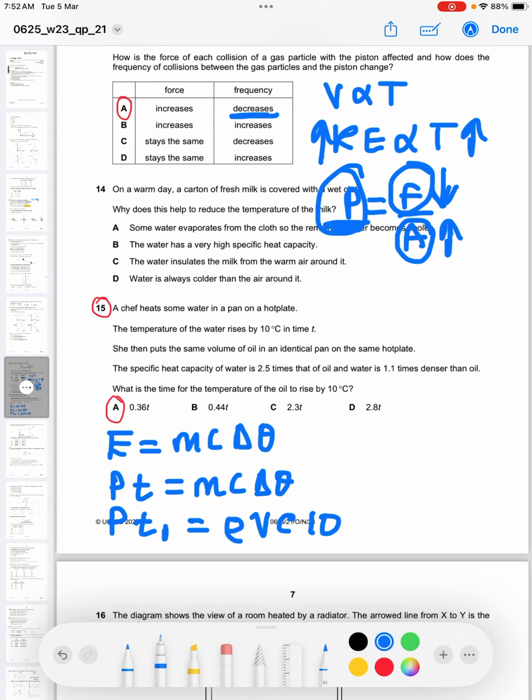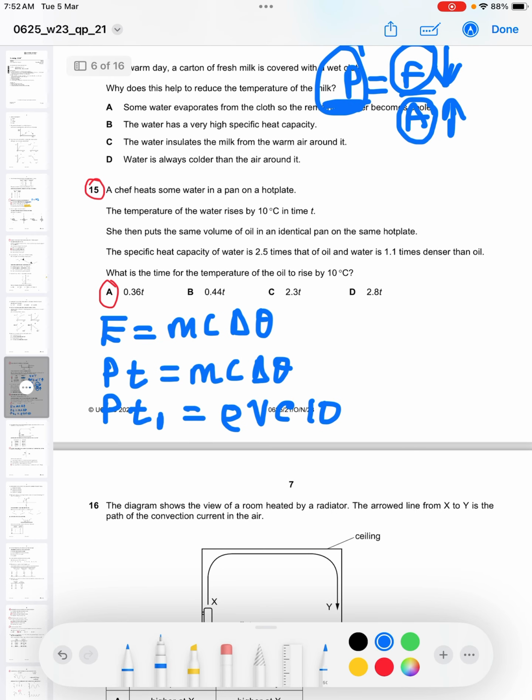Now, for water, we are told that its temperature rises in time T. Its density is 1.1 times the density of oil, and its specific heat capacity is 2.5 times the specific heat capacity of oil, then times 10.